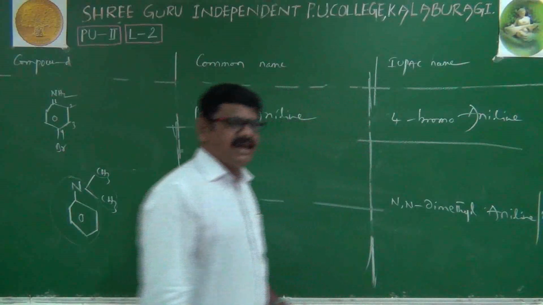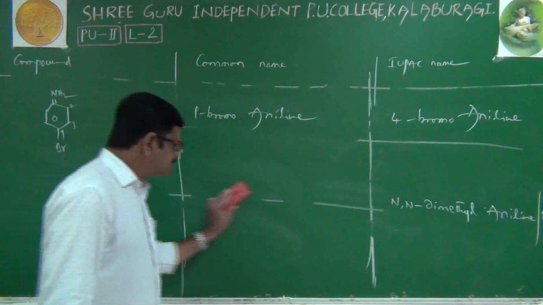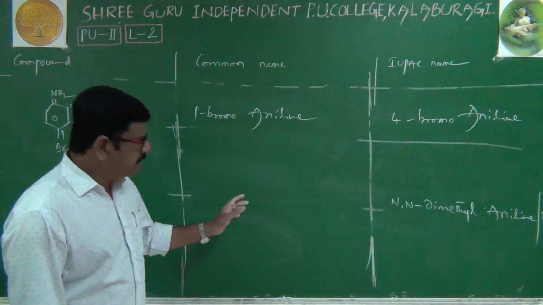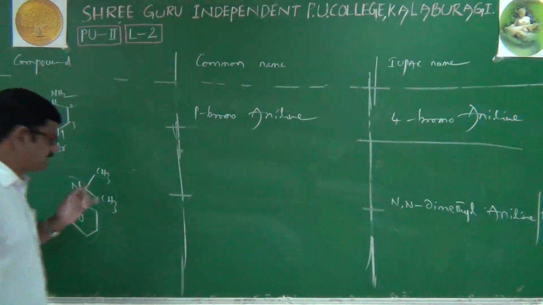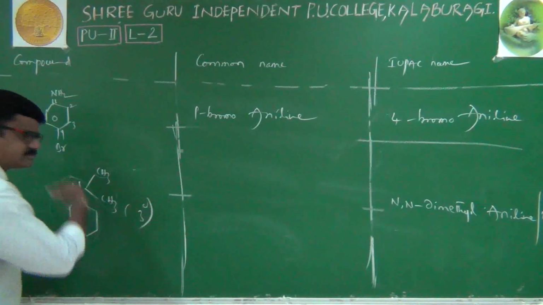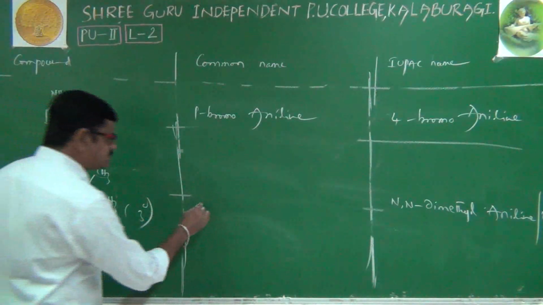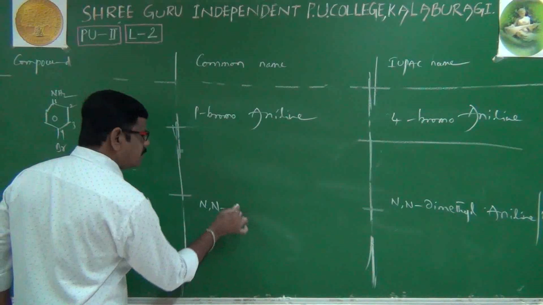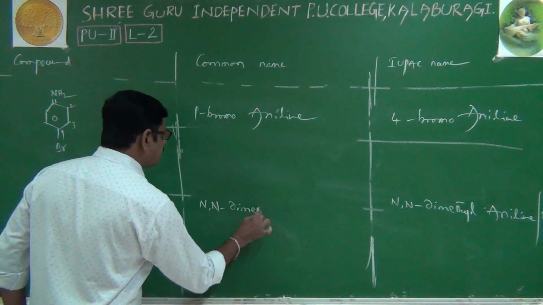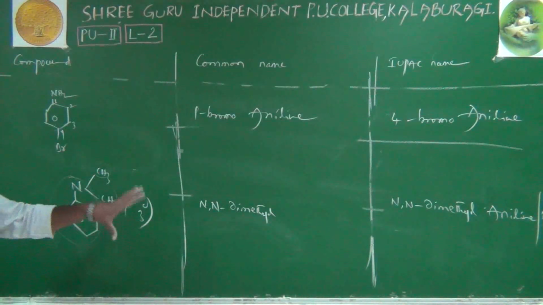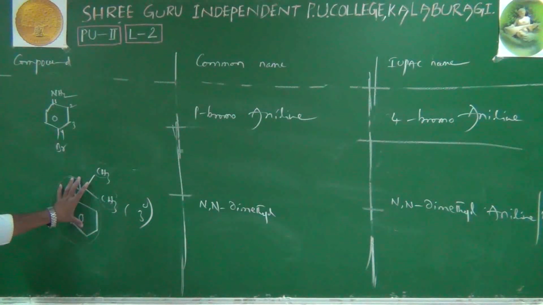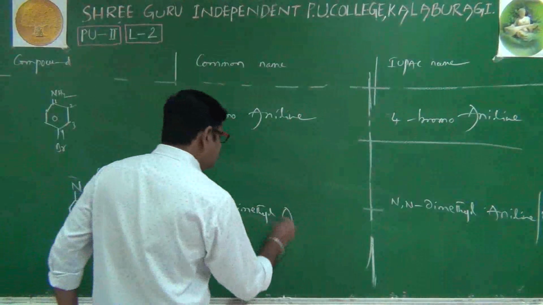N,N-dimethyl aniline or benzenamine. Then what is the common name? Common name and IUPAC name are almost similar for tertiary amines, because it is a tertiary amine. Means same: N,N-dimethyl aniline. Next, what is the parent compound? Aniline. Aniline only we write here.